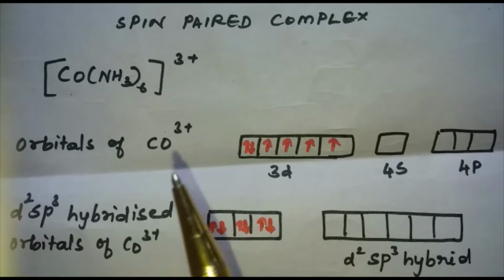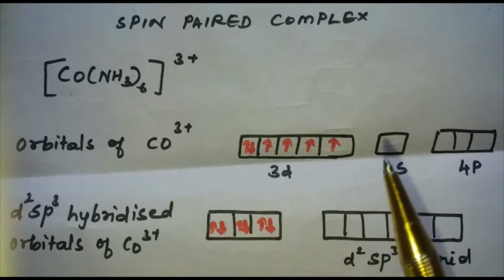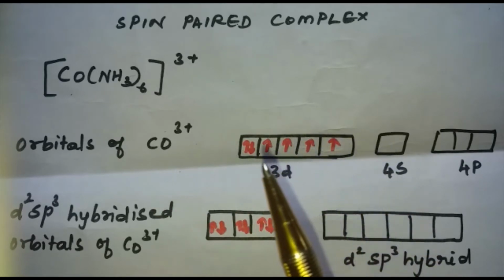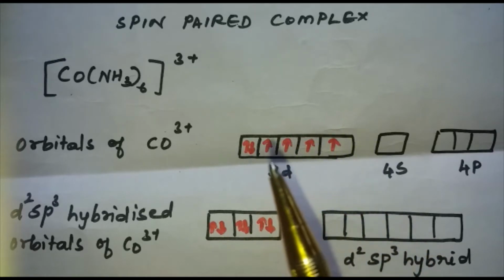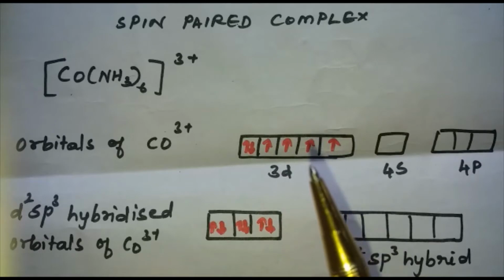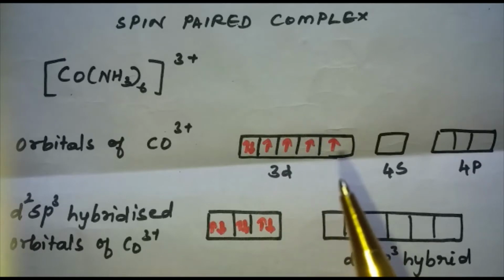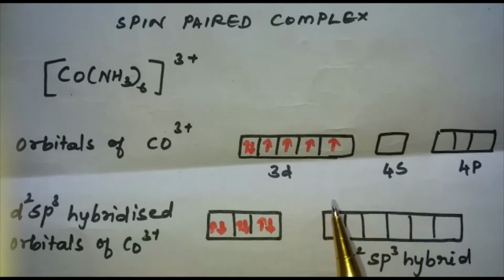Under the influence of ligands, the electrons get paired up. Here, these 2 electrons get paired up with these 2 electrons, and we are having 2 empty d orbitals. In this complex, there are 6 pairs of electrons.